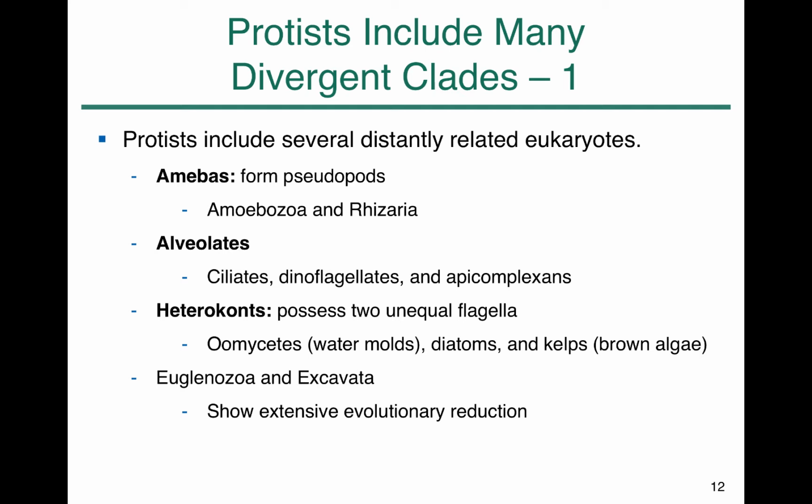The three large groups that you want to remember are Amebas, Alveolates, and Heterokonts. Euglenozoa and Excavata are quite distant groups which have shown extensive evolutionary reduction. Some of them lost mitochondria, some of them have partially functional ones, etc. Some of the protists included in these groups are also related to human disease, so we are going to focus on those areas as well.